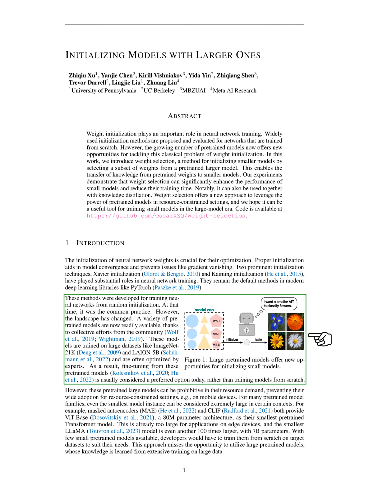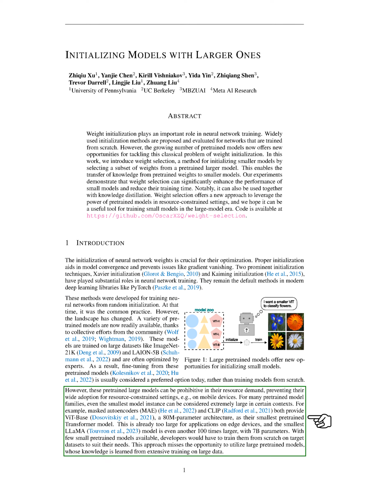Now, we have a wide range of pre-trained models at our disposal, thanks to the collective efforts of the community. These models have been trained on large datasets like ImageNet 21K and LAION-5B and have often been fine-tuned by experts. As a result, it's usually more efficient to fine-tune these pre-trained models rather than training new models from scratch. But there's a catch. These pre-trained models can be quite resource-intensive, which can make them difficult to use in situations where resources are limited, such as on mobile devices.